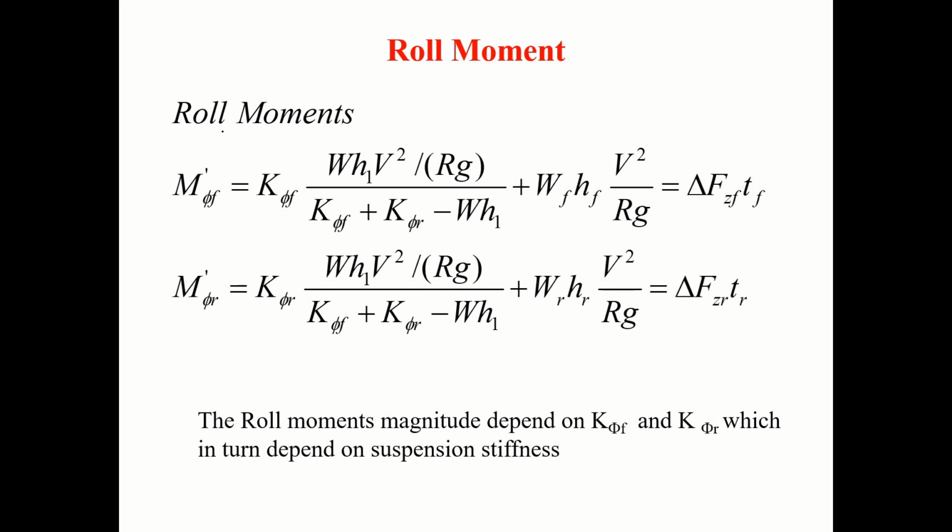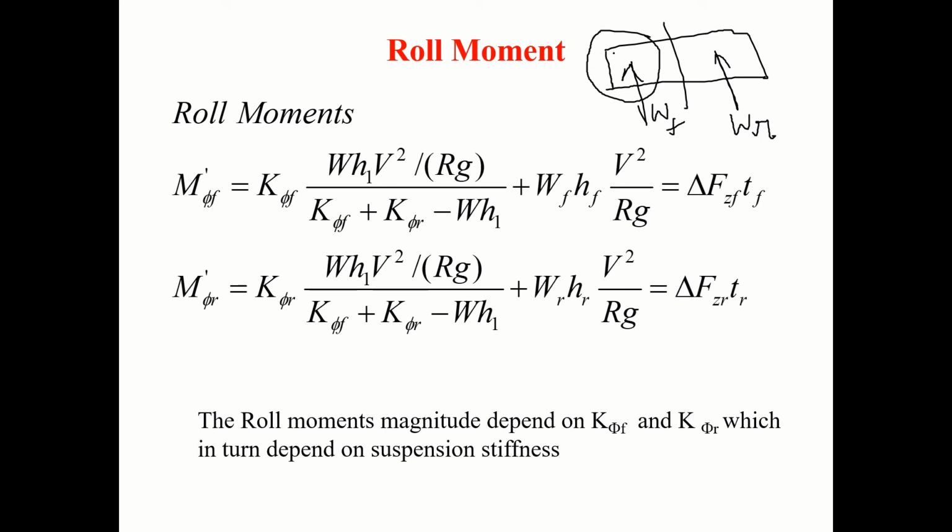Now let us find out what is the roll moment on the front of the car. If you consider the car has two parts, correct? This is the front side of the car, this is the rear side of the car. This load let me call WF, this load let me call WR. In the front you have the front suspension, so front rolling stiffness, we can find out from the suspension, and this value is the roll angle.